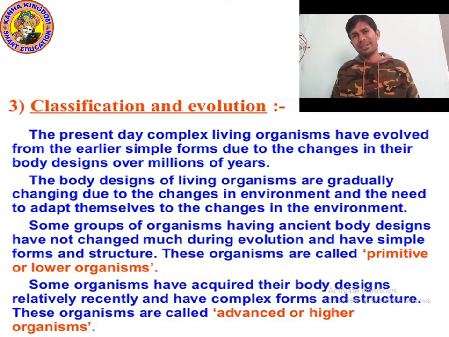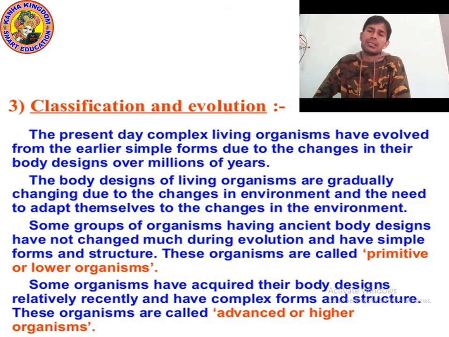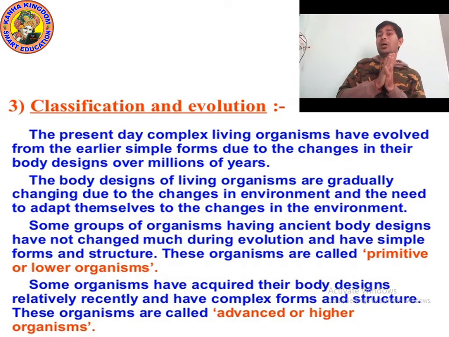In the same way, evolution occurs in organisms. In the beginning all organisms had a simple structure, then slowly changes started, and now present-day complex living organisms have evolved from the earlier simple forms. It took millions of years.